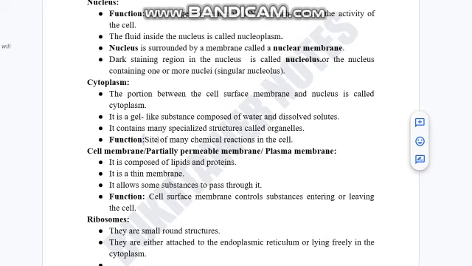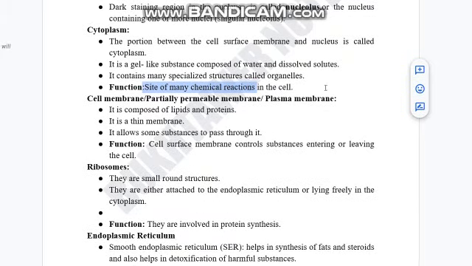The function of the cytoplasm is that it provides a site for many chemical reactions in the cells. The cell membrane, which is called the plasma membrane, selectively permeable membrane, or partially permeable membrane, is made up of lipids, proteins, and carbohydrates. Mostly lipids, then carbohydrates, and then proteins. It is a thin membrane, whereas the cell wall is a thick membrane. So that is another difference between the cell wall and the cell membrane. It allows some substances to pass through it, and its function is to allow substances to enter or leave the cell.